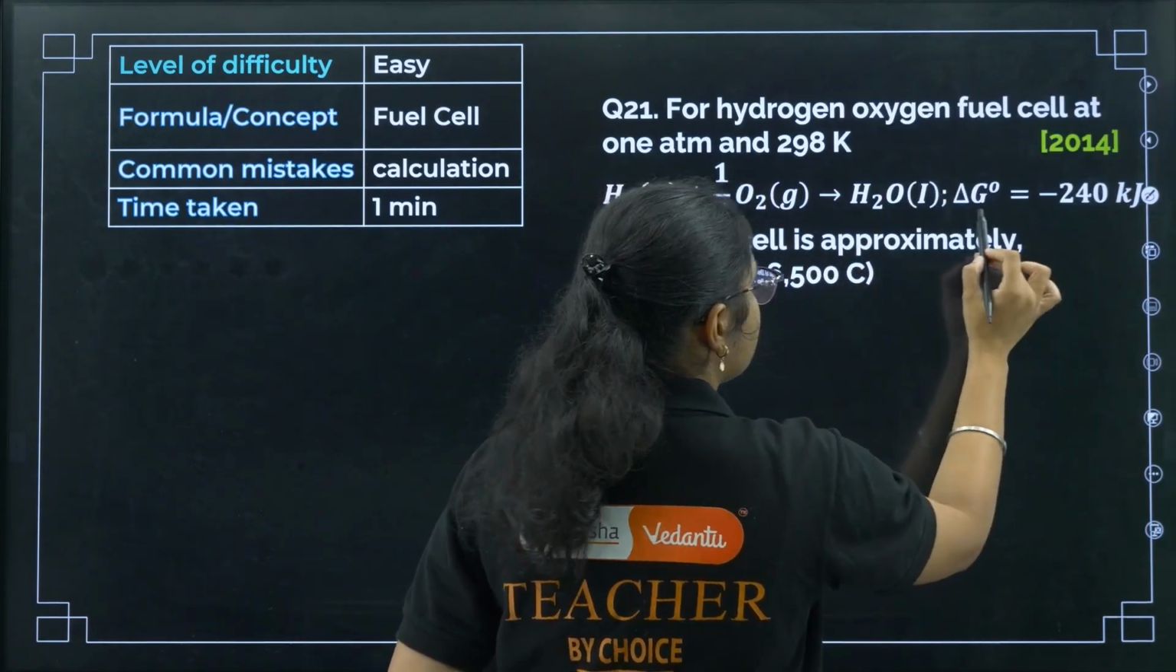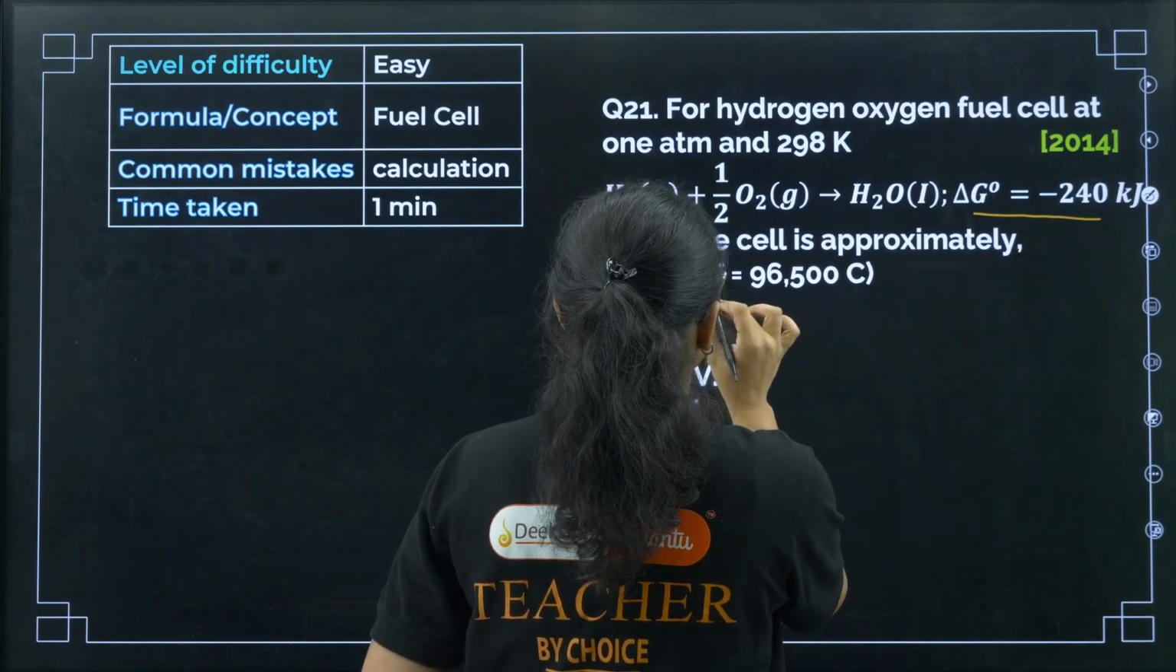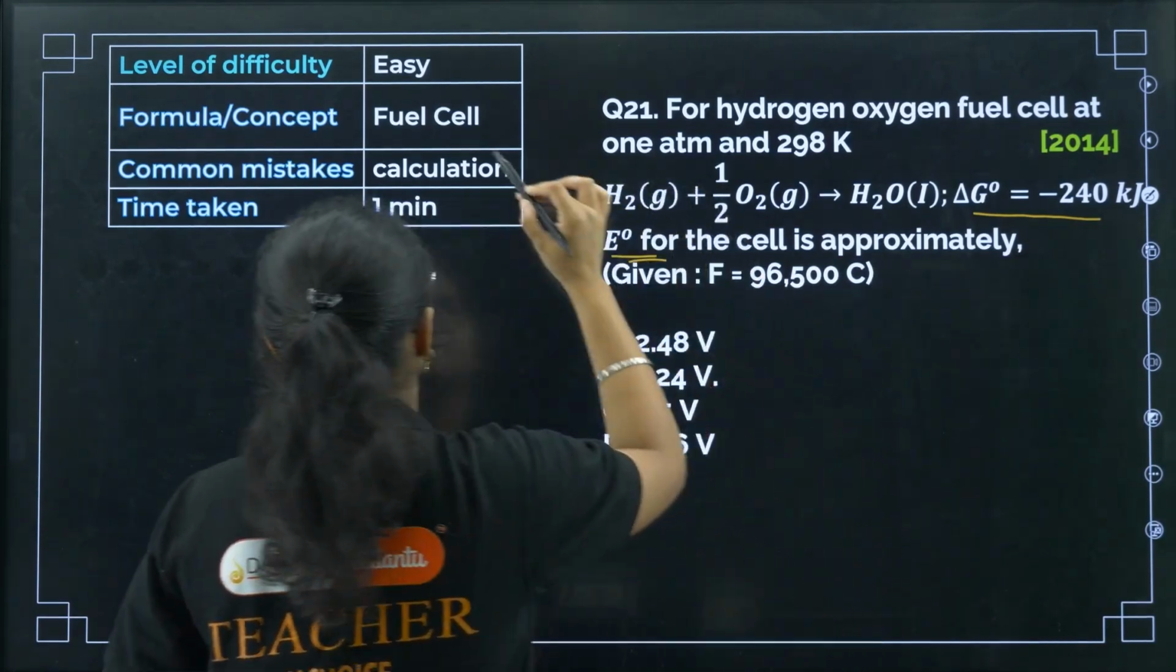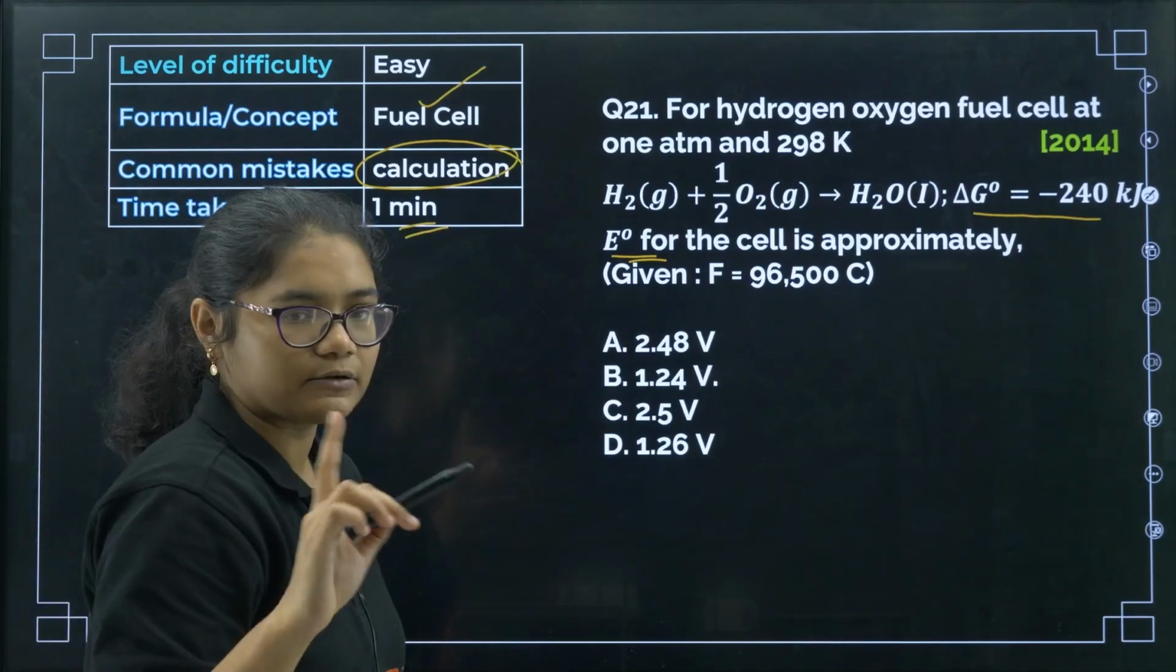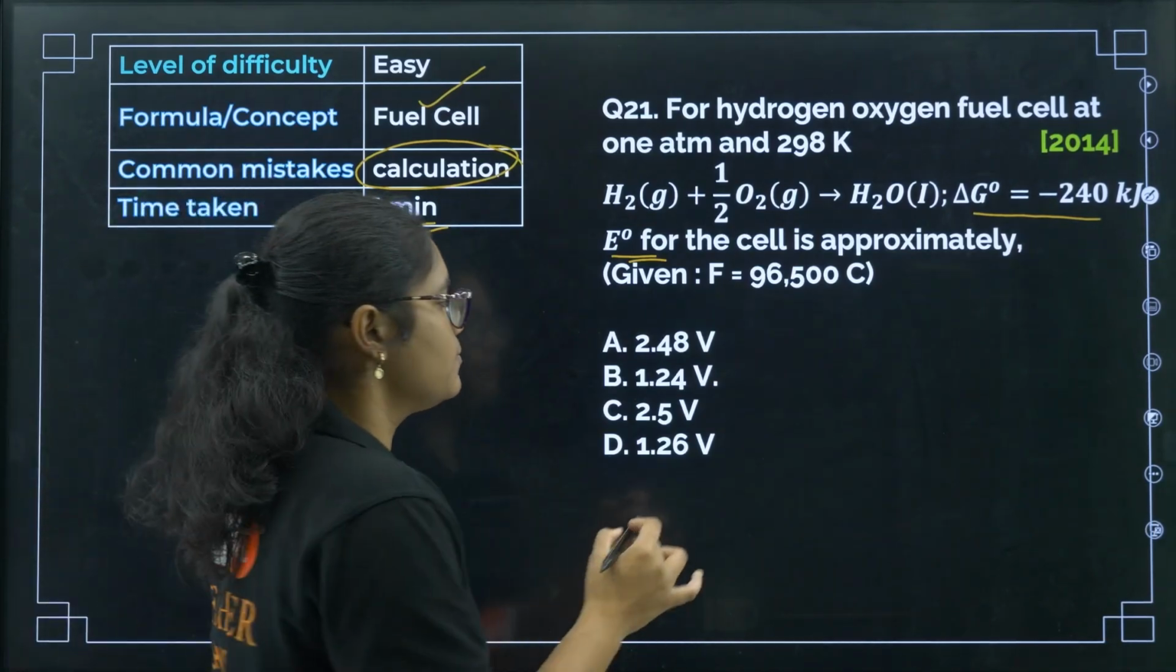So we have been given the Gibbs free energy and the question is asking you to calculate E naught of the cell. So this question is easy, direct formula based calculation. You need to invest a little time. If your calculation is correct, within 1 minute you should be able to do this question.